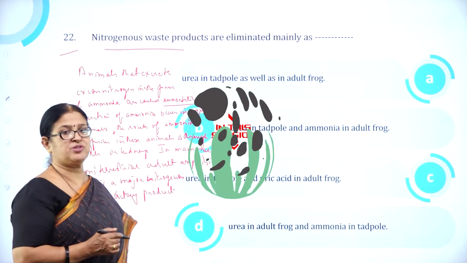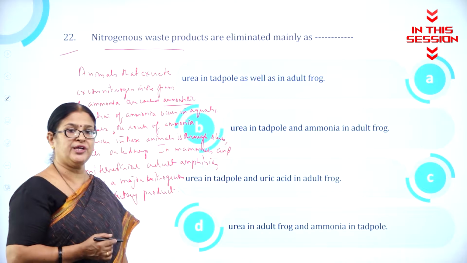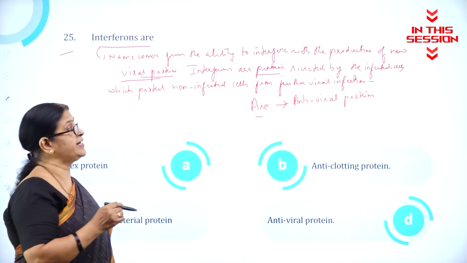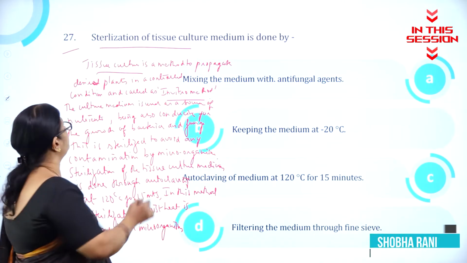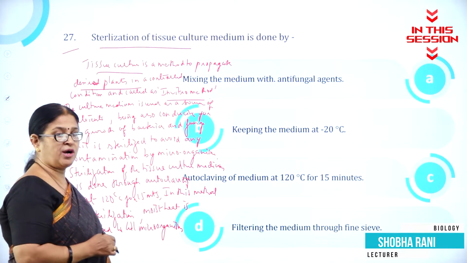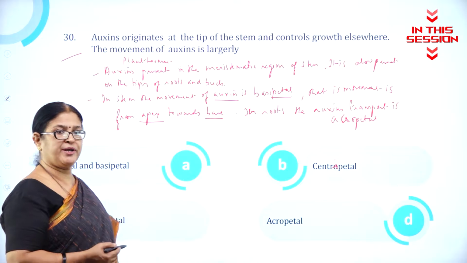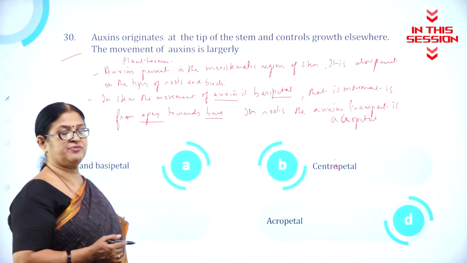Classify the animals based on the nitrogenous base they eliminate into ammonotelic, ureotelic and uricotelic animals. So interferons are proteins secreted by the infected cells. Tissue culture unit is a method to propagate desired plants in a controlled condition, and it is called as in vitro method. Auxin, as we all know, is a growth promoting plant hormone, phytohormone, present in the meristematic region of the stem.